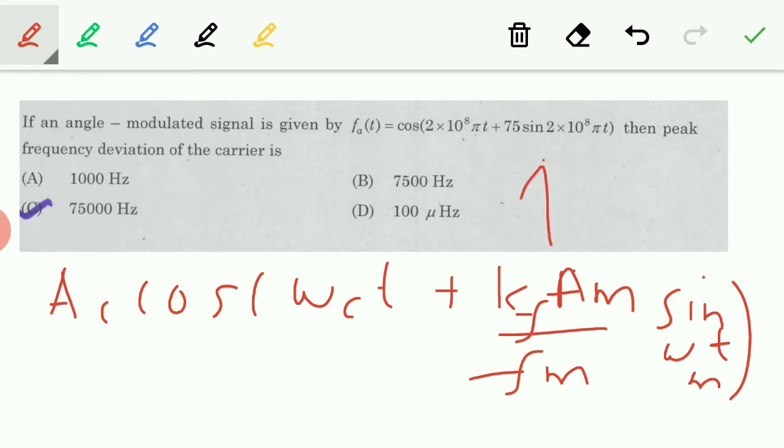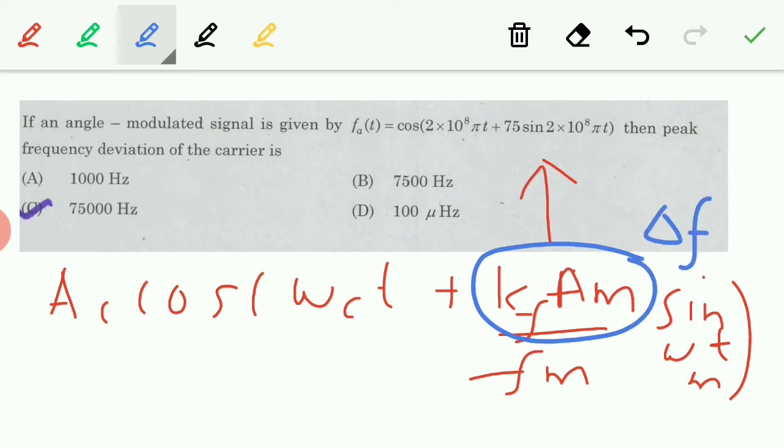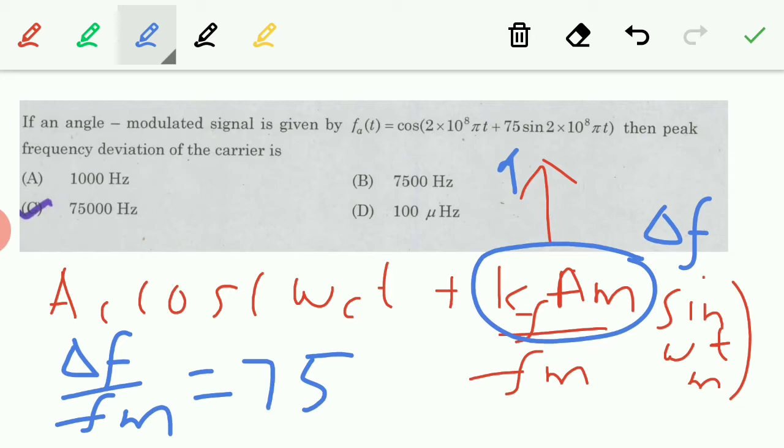Compare our formula with the given problem. So here what I need, this is our frequency deviation. So what I have to find is kf Am by fm, or del f by fm. So let us find only del f. So instead of writing kf Am by fm, I write del f by fm, which as per the problem is given by 75. So I want del f. What I need to get is fm. fm is from sine omega mt. Omega m is equal to 2 into 10 power 8 pi.